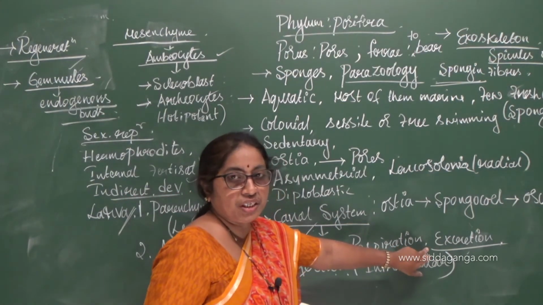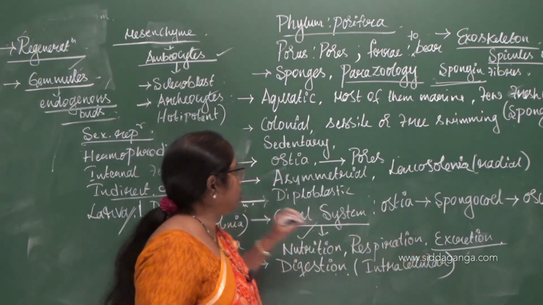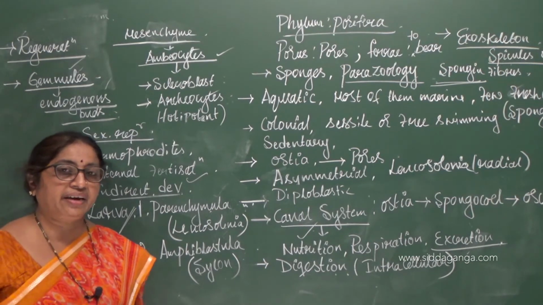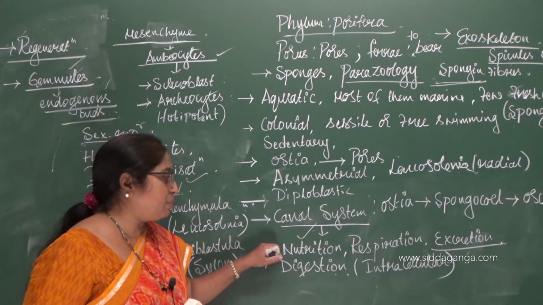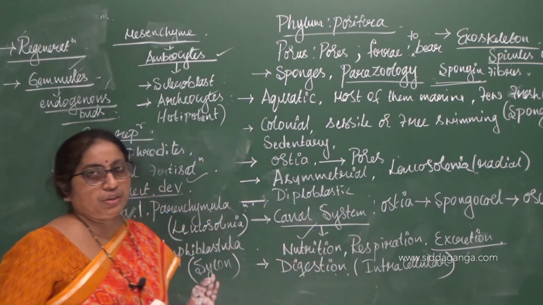And excretion, so all the waste which are produced in the body are thrown into the spongocele. From the spongocele along with the water current, it is carried outside the body through the osculum. So it is serving three important functions: nutrition, respiration and excretion.